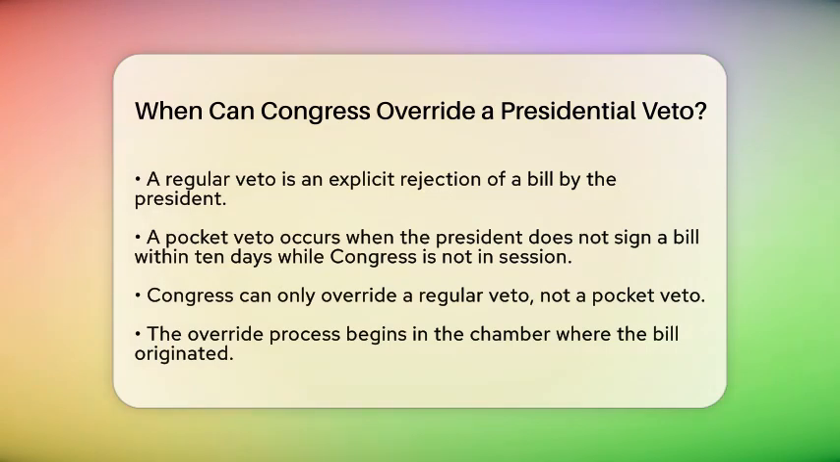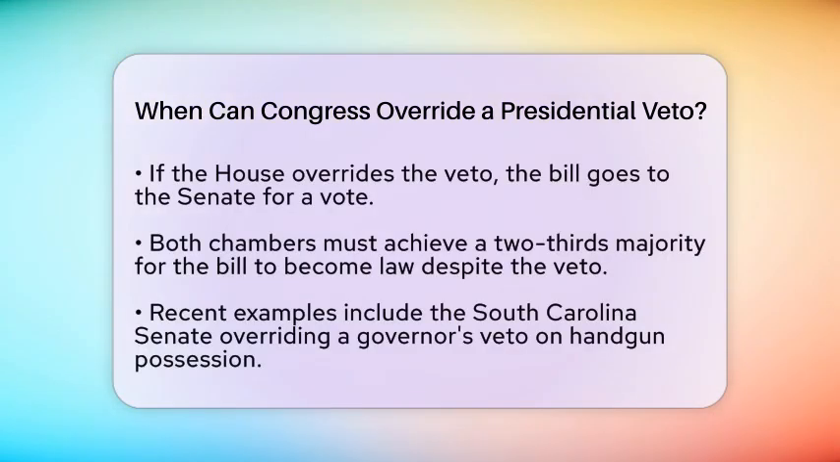The process for an override usually starts in the chamber where the bill originated. If the bill began in the House, the override vote will happen there first. If the House successfully overrides the veto, the bill moves to the Senate for a similar vote. If both chambers achieve the necessary two-thirds majority, the bill becomes law despite the president's veto.